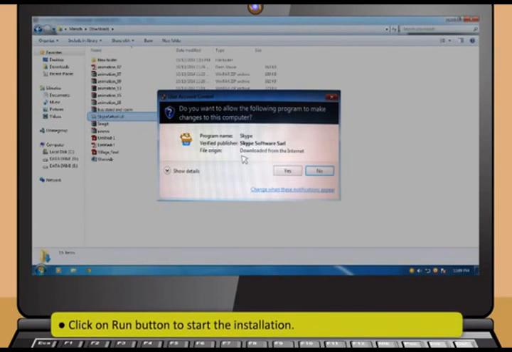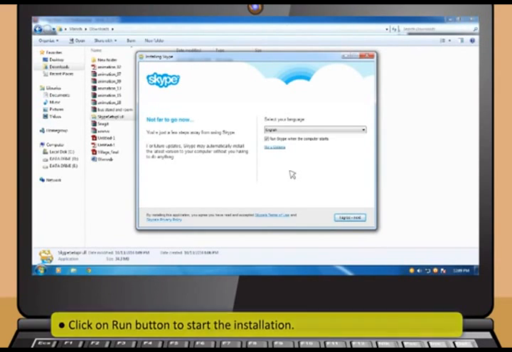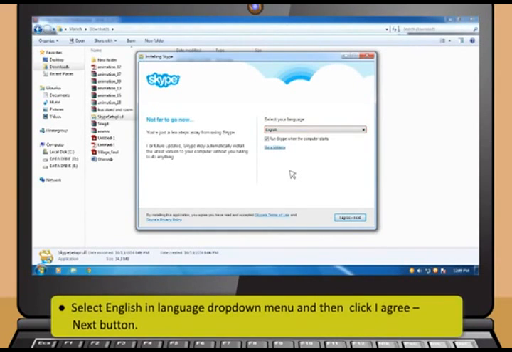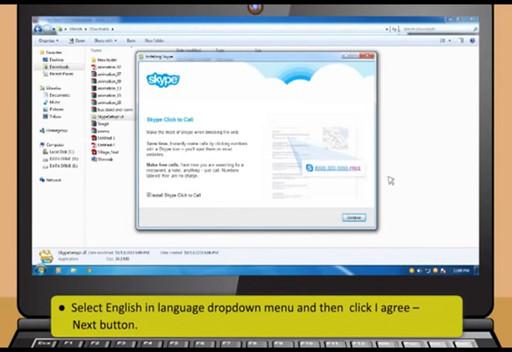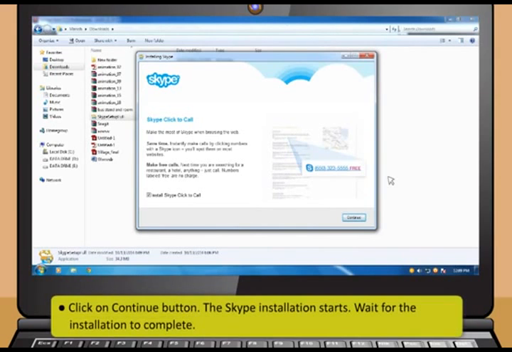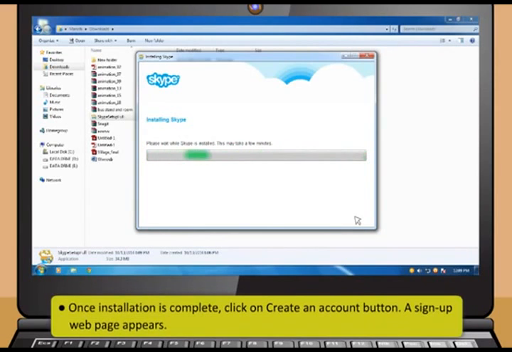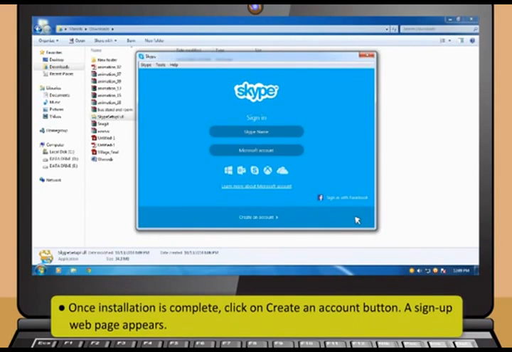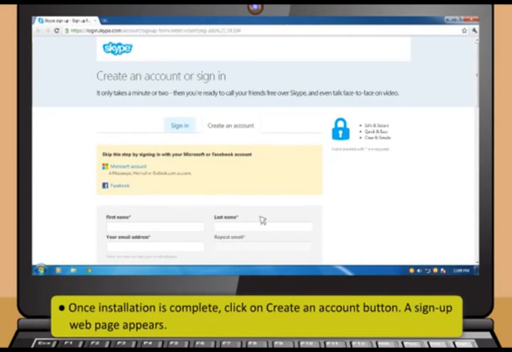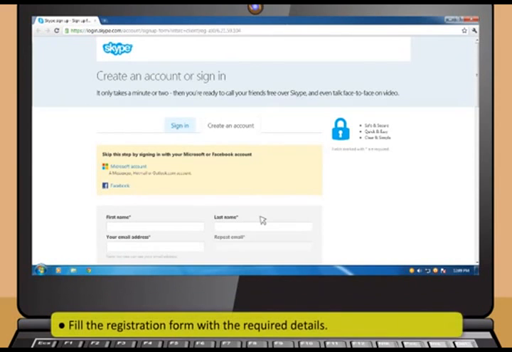Next, click on Run button to start the installation. Now, select English in Language drop-down menu and then click I agree Next button. Then click on Continue button. The Skype installation starts. Wait for the installation to complete. Once installation is complete, then click on Create an Account button. A sign-up web page appears. Now fill the registration form with the required details.